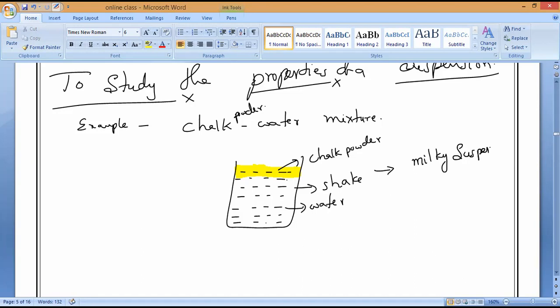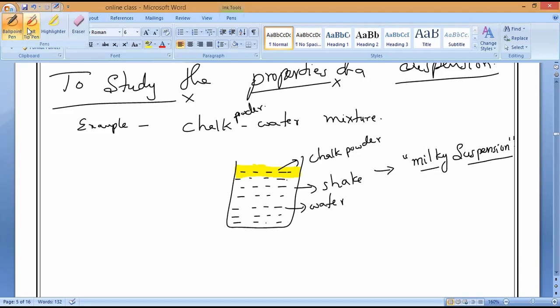Milky suspension. Is it yes or no? It won't dissolve in water, but it will mix with the water so that it will become a little milky substance. Is it yes or no, guys? Yes, sir. So it will turn milky. We can see the small particles of chalk suspended throughout the water without dissolving in it. So once we see that a milky suspension is forming, we can notice it.